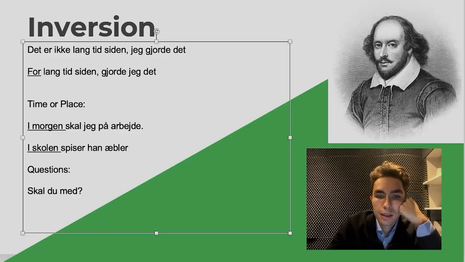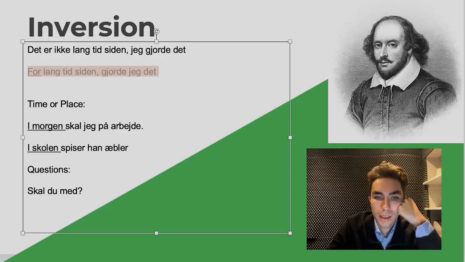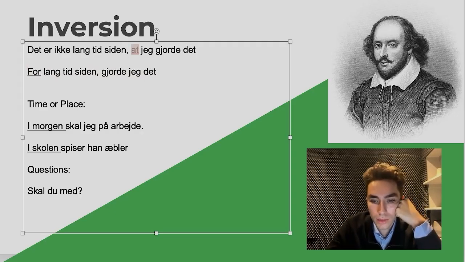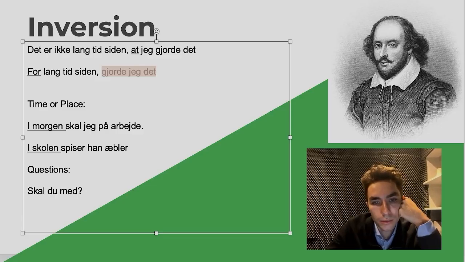Sometimes we can begin a sentence with a linking word, and let me just put et back here so that we can understand and we kind of have that as a point. In the next sentence, for lang tid siden gjorde jeg det. So simply, we don't have inversion here because we don't have a linking word. The linking word is here, but that doesn't matter so much. The point that matters is we don't have a linking word there. If we don't have a linking word, there's nothing to stop the inversion coming through.